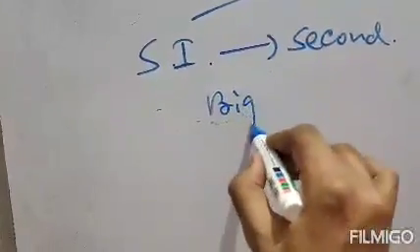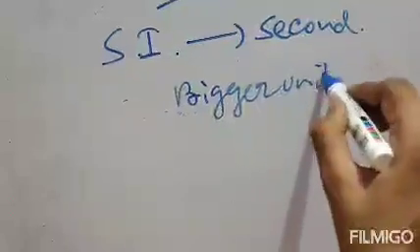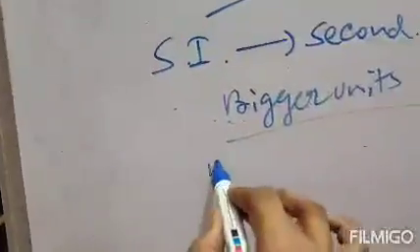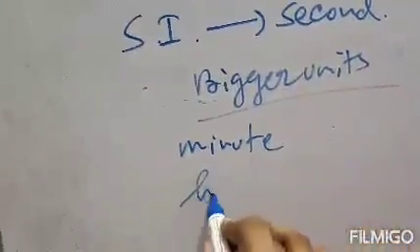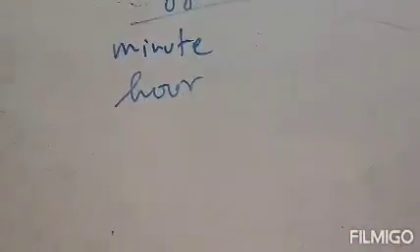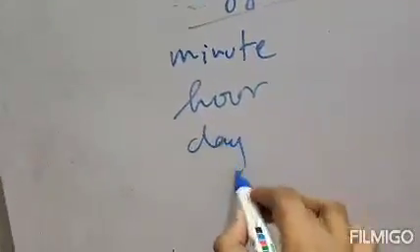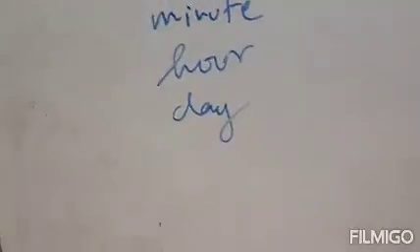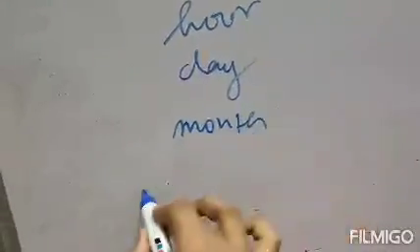Next, bigger units. If we talk about bigger units of time, then there are many. In total there are 10 bigger units of time. Number 1 is minute, number 2 is hour, number 3 is day, number 4 is month, number 5 is lunar month.